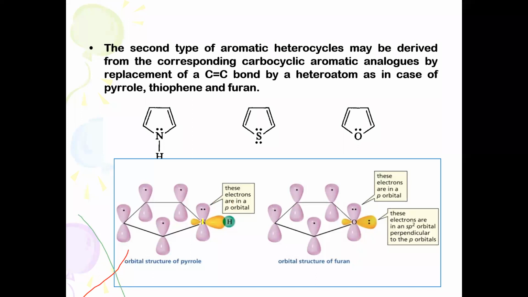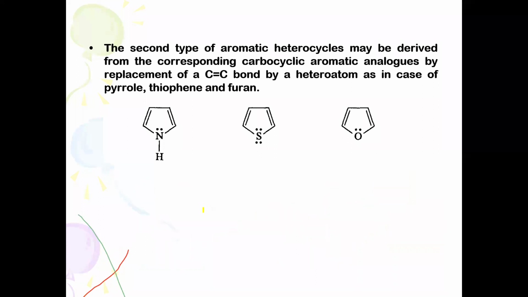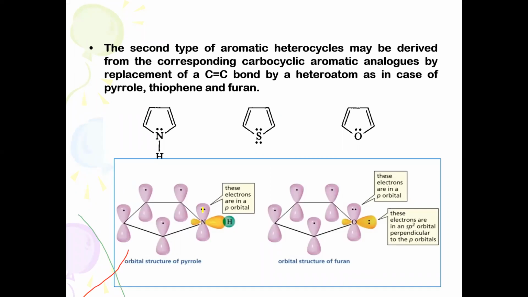All atoms are sp2 hybridized. The carbon atoms have unused p orbitals with a single electron, but in the nitrogen, one of the p orbitals is filled with a lone pair of electrons, and another is bonded to the hydrogen. And this lone pair of electrons will perform the aromatic sextet, thereby involving the delocalization process.